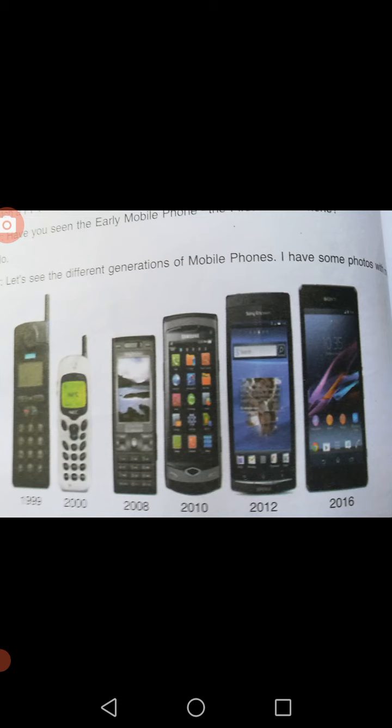With the computer you can send messages, receive messages, whether text messages, video messages or audio messages, within a fraction of a second. It is almost doing all the work of a computer. So that is the change in the generation. That means first generation in the cell phone or 2G, next one 3G. Now we are going for the 4th generation. Now the next one is the 5th generation, where you can send different kinds of messages or information within seconds, and different live communications also can be sent.